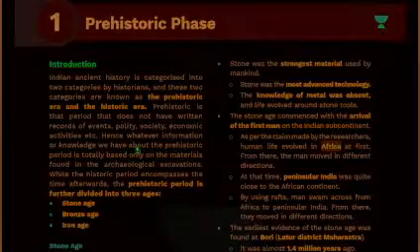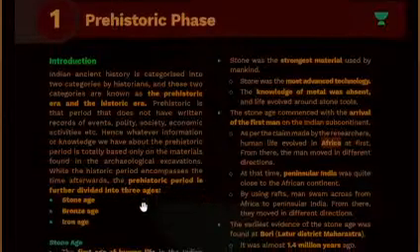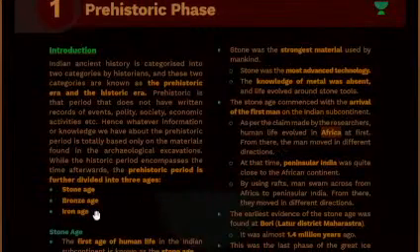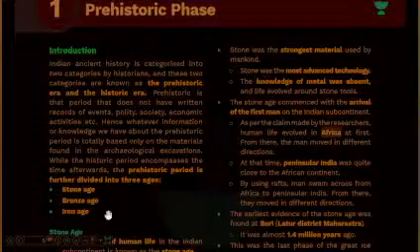Hence our information or knowledge about the prehistoric period is based only on the materials found in archaeological excavations, while the historical period encompasses the time afterward. The prehistoric period is further divided into three ages: Stone Age, Bronze Age, and Iron Age.